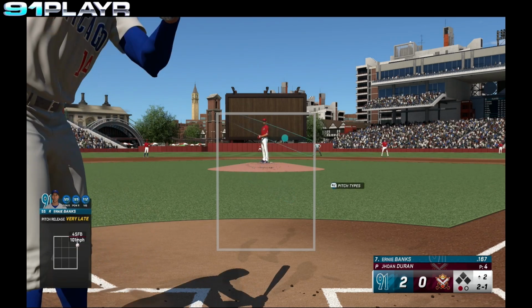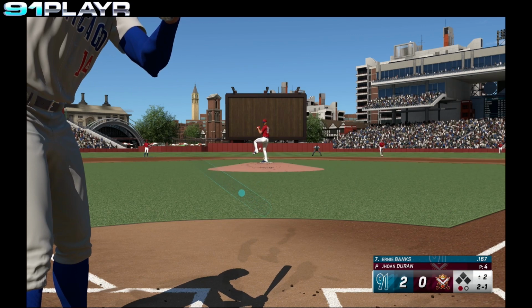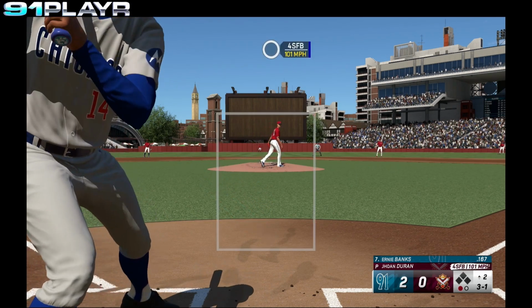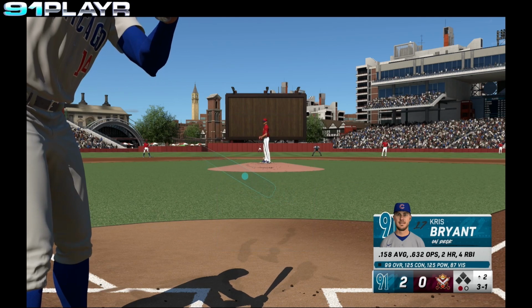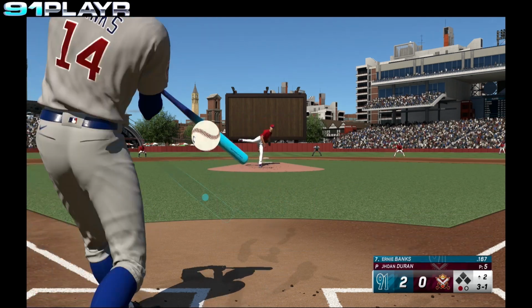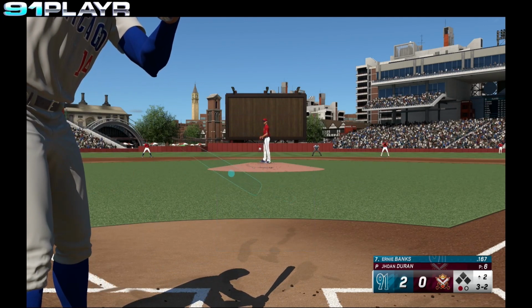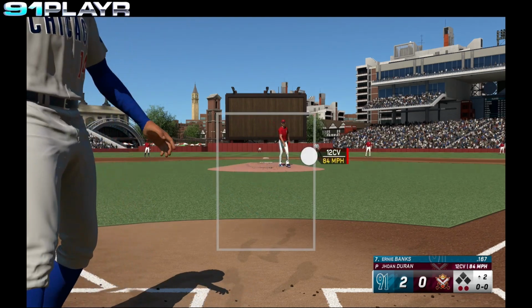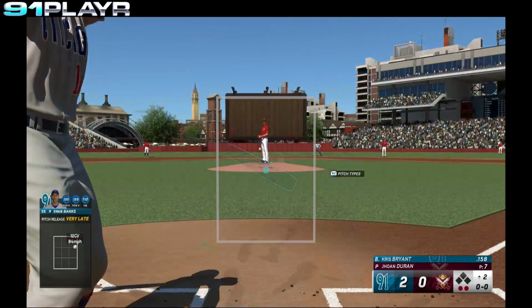Ball outside. 2-1's the count. Ball high. 3-1. Swing and a miss. Full count. Duran delivers. And it's strike 3 looking. Banks down on strikes. 2 away.